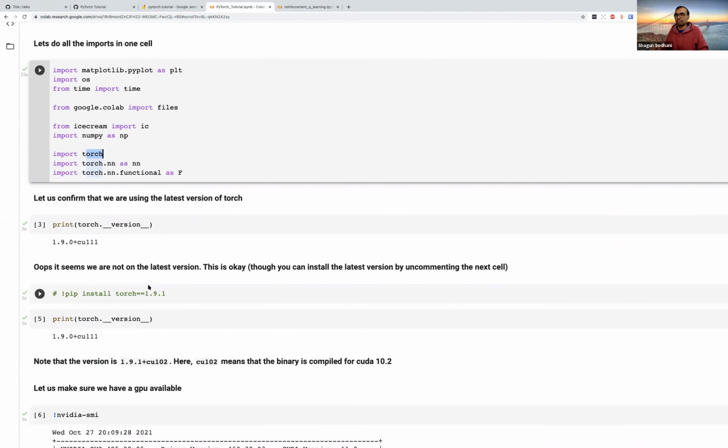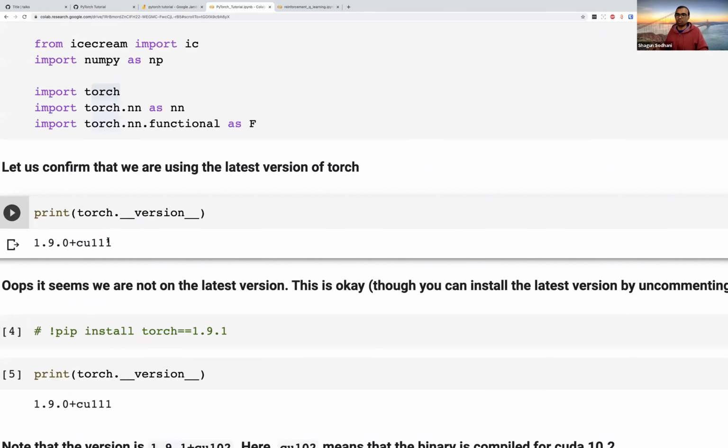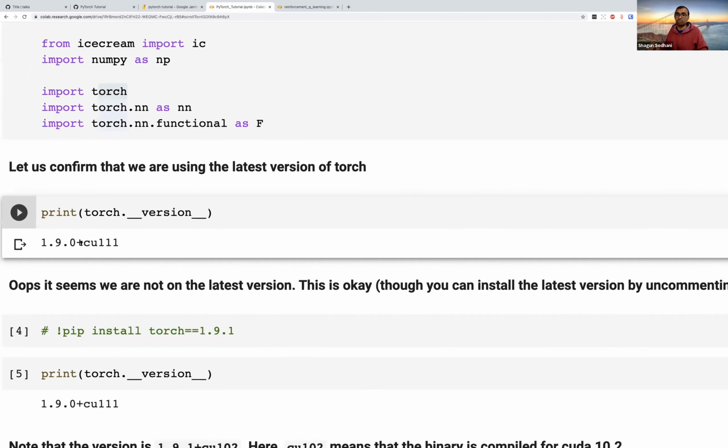In case you want to install the latest version, you can uncomment this line and you'll get the more recent version. I just want to spend a minute talking about how you read this version. The version here is 1.9.0+cu111. What it means is that the PyTorch version is 1.9.0, and this PyTorch is compiled with support for CUDA 11.1. So when you see something like +cu111, this basically means CUDA 11.1.